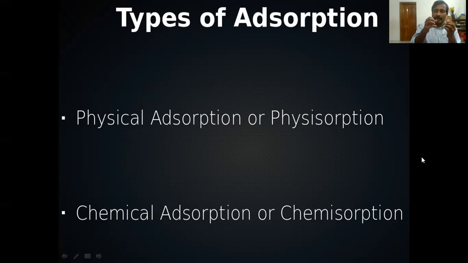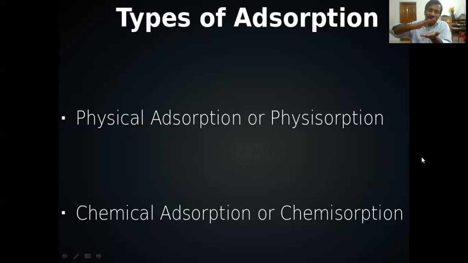In physical adsorption, there is only an attractive force between two molecules, so it is not specific in nature. Different molecules can attract. First it will form a layer of molecules on the surface of the adsorbent, and that layer can again attract another layer of molecules above it.